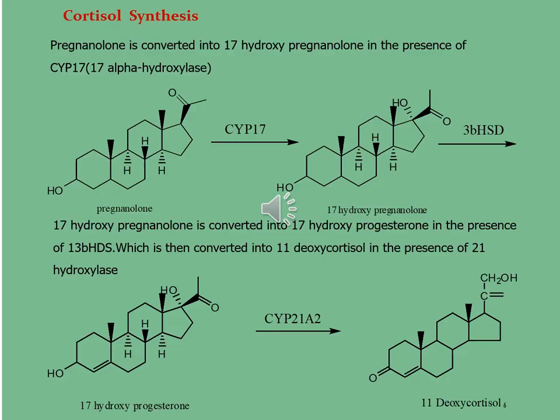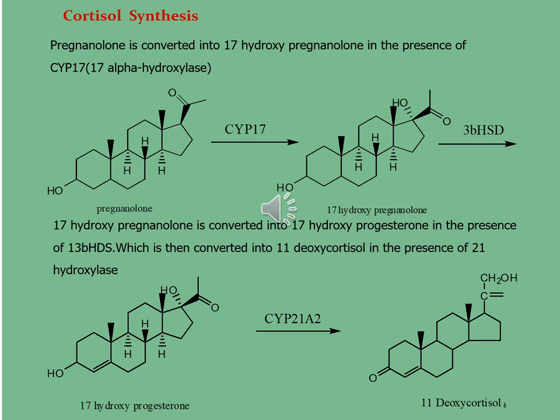You can see in the second step of the reaction, the 3-beta HSD enzyme acts on 17-hydroxypregnenolone, which is converted into 17-hydroxyprogesterone. In this structure there is an acetyl group and a hydroxyl group at carbon 17 position. So this molecule is further converted into 11-deoxycortisol.